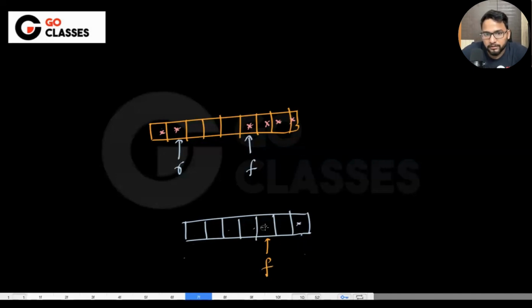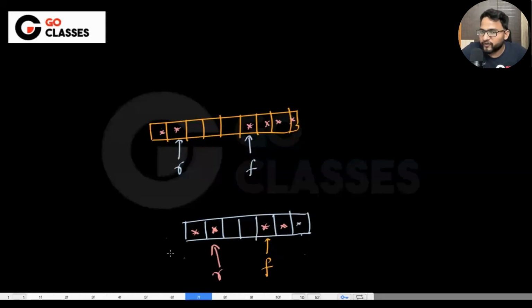So basically, I will say that this is full. Rear was pointing here. Now start pushing more elements. And then you are saying this is one more element. Now rear is pointing here. Now let's suppose you push one more element and then you will say the rear is now pointing here, right? Because you have DQ'd, you can again NQ.